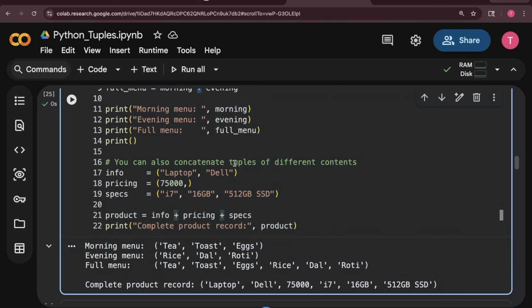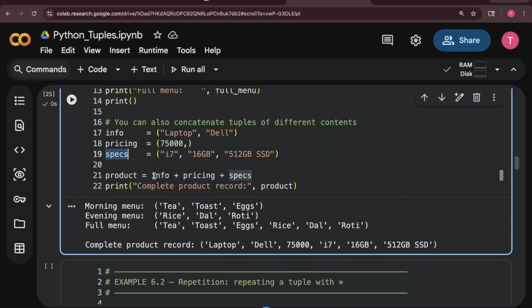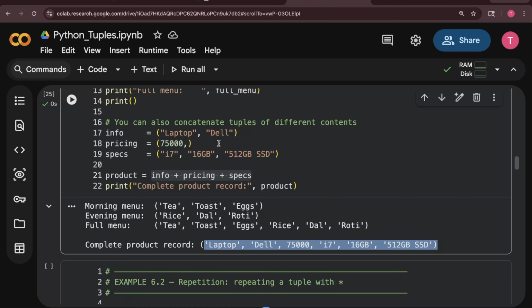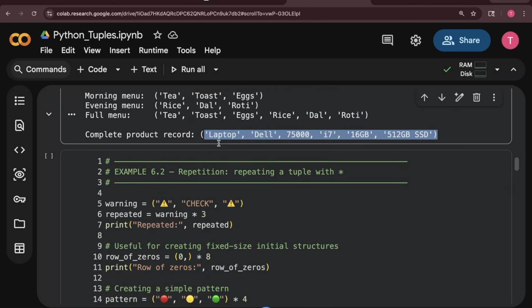Next, you can also concat tuples of different contents. So you have a tuple like this where you have two values. You have a tuple like this where you have one value. You have a tuple like this where you have three values. If you want, you can concat them using the plus operator. You can see the same output. So if you want, you can concat tuples like this.